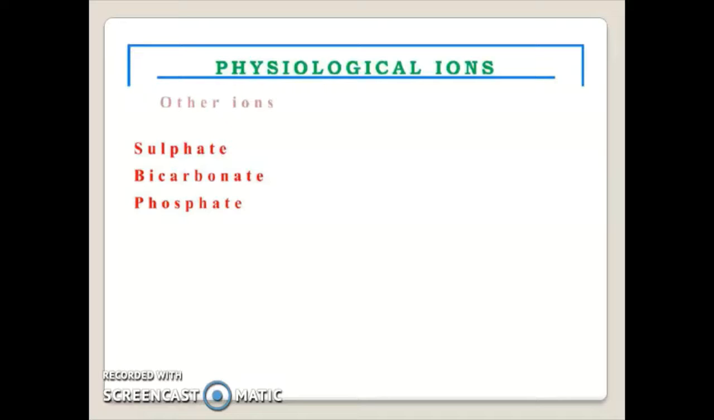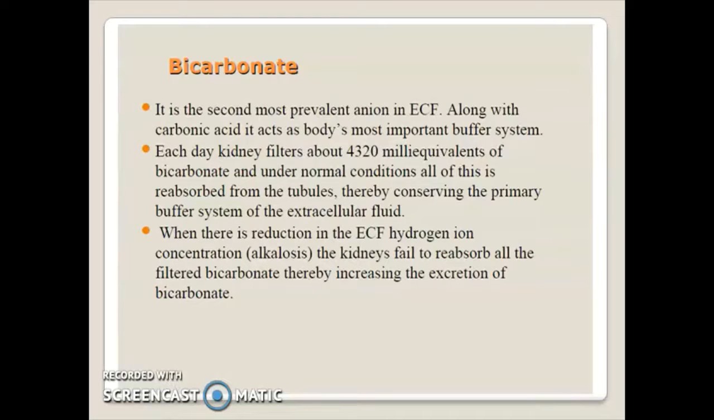Physiological ions: sulfate, bicarbonate, and phosphate ions. Bicarbonate is the second most prevalent anion in extracellular fluid. Along with carbonic acid, it acts as the body's most important buffer system.